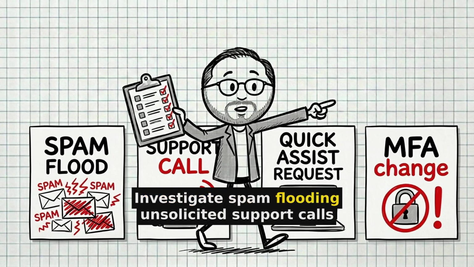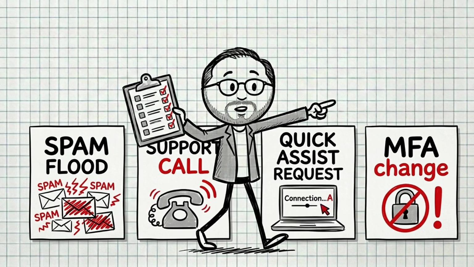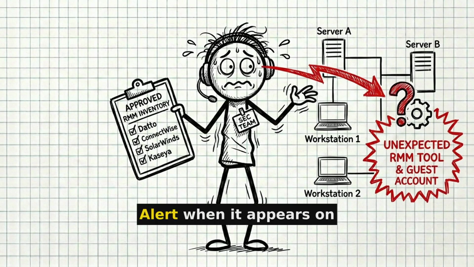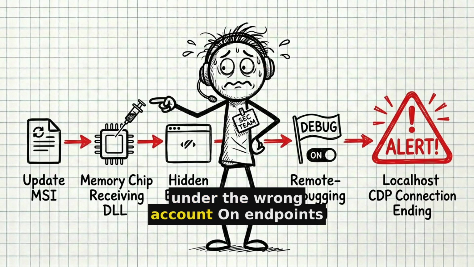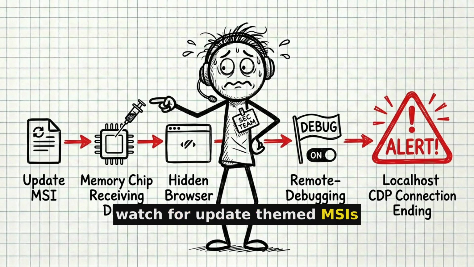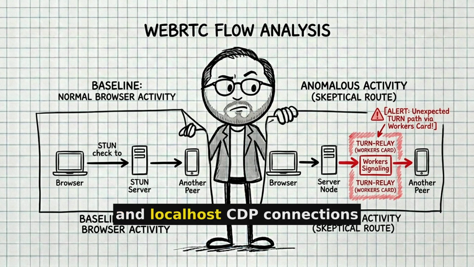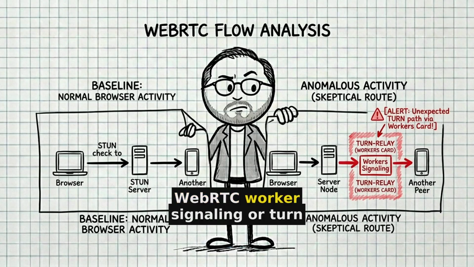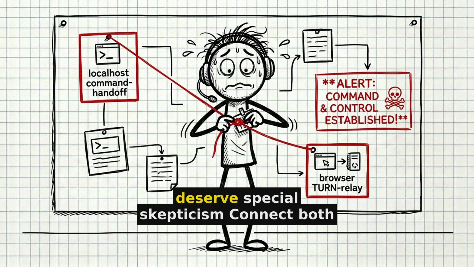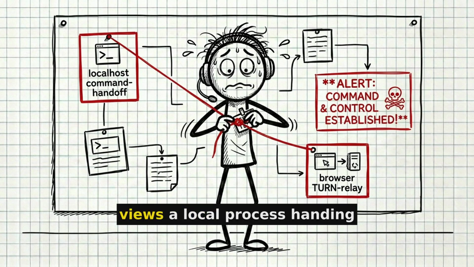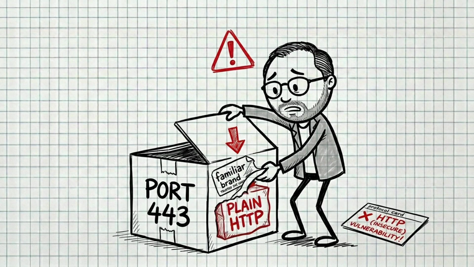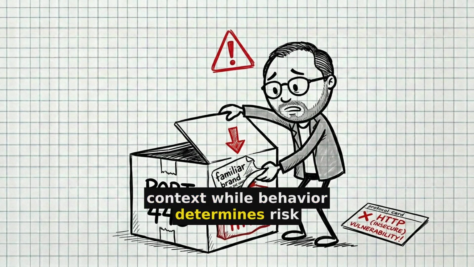Investigate spam flooding, unsolicited support calls, surprise Quick Assist sessions, and unusual MFA changes. Inventory approved RMM software. Alert when it appears on the wrong host or under the wrong account. On endpoints, watch for update-themed MSIs, in-memory DLL loading, unexpected headless browsers, remote debugging flags, and localhost CDP connections. On the network, baseline which systems genuinely need WebRTC, worker signaling, or TURN relays. Servers deserve special skepticism. Connect both views, a local process handing commands to a browser, followed by unusual browser relay traffic. Port numbers and brands provide context while behavior determines risk.